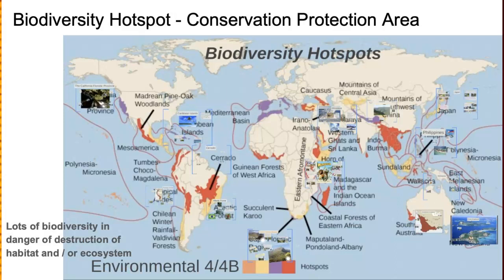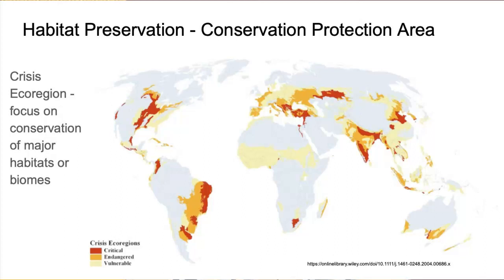And so the destruction of these ecosystems is what's leading to species extinction, not human interference with hunting or fishing, but the actual destruction of the habitat from things that humans are doing. So we look at these areas as crisis ecoregions, and we want to focus our efforts in these areas to preserve and protect the species living there.